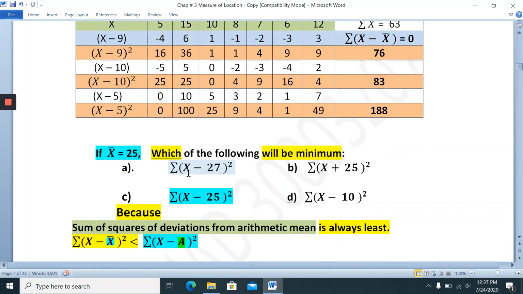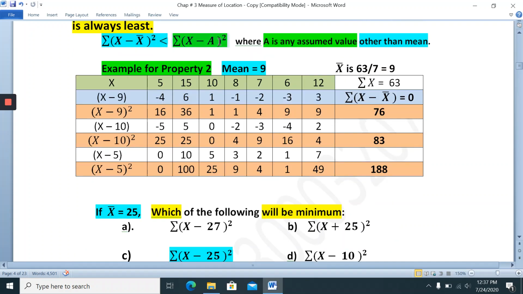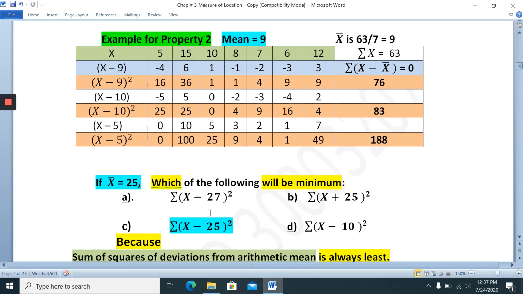More questions or examples. The mean is 25. Which of the following will be minimum according to this property? You are given these answers: summation x minus 25 square, summation x plus 25 square, and so on.